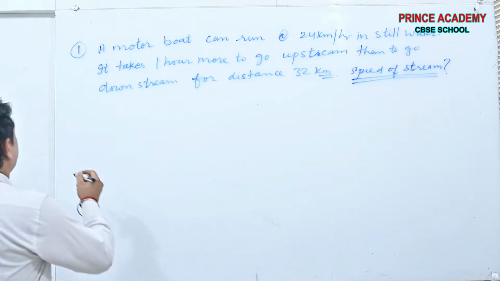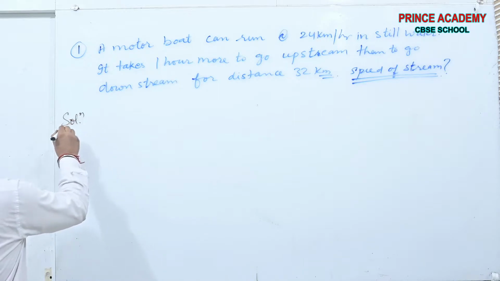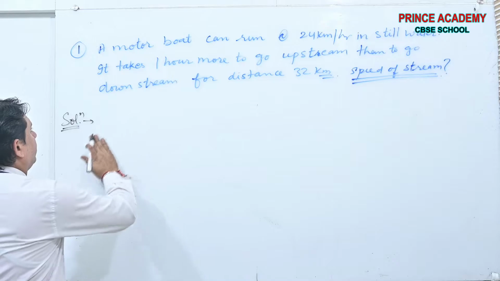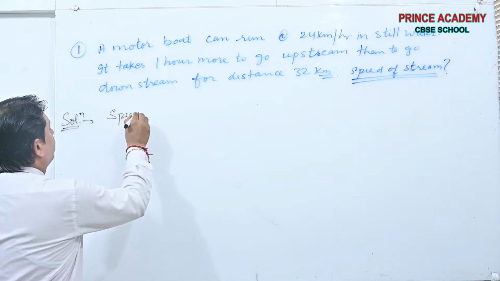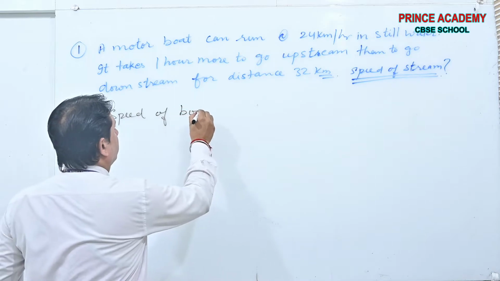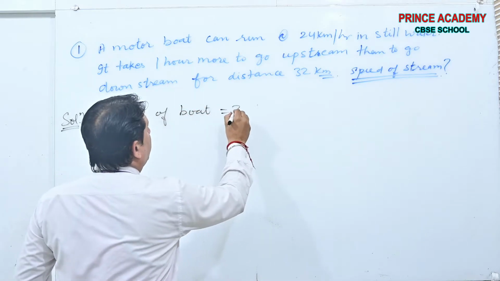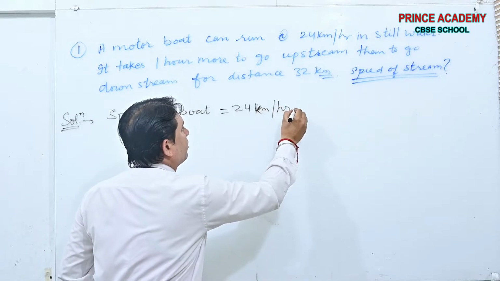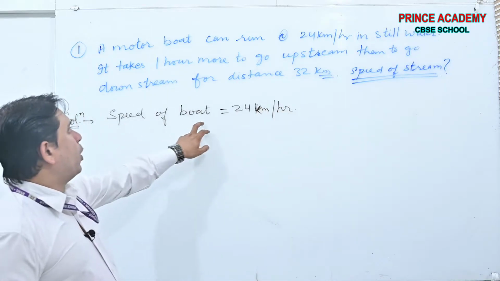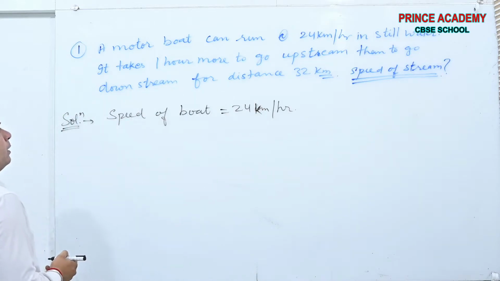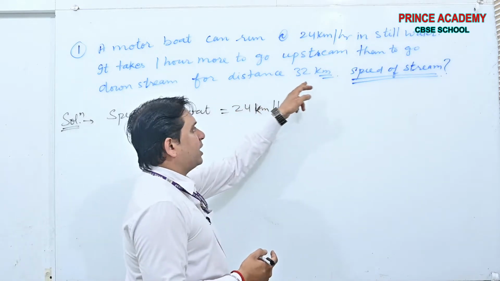See, solution. Speed of the boat is 24 kilometers per hour. Yes or no? It is given. Distance covered is 32 kilometers.